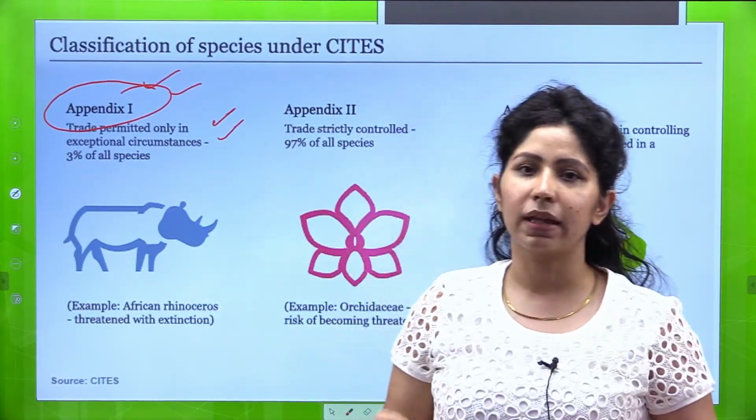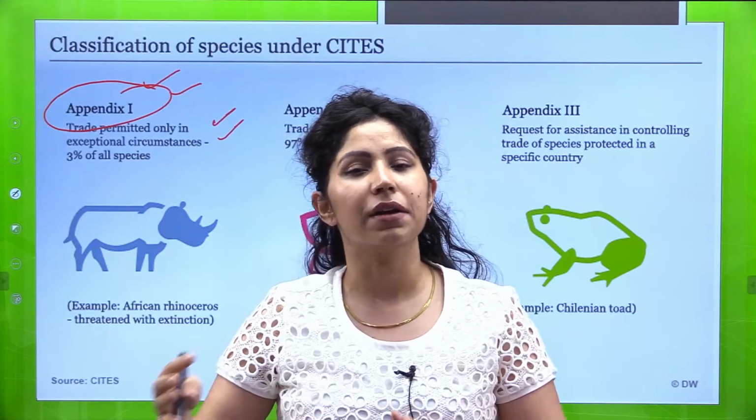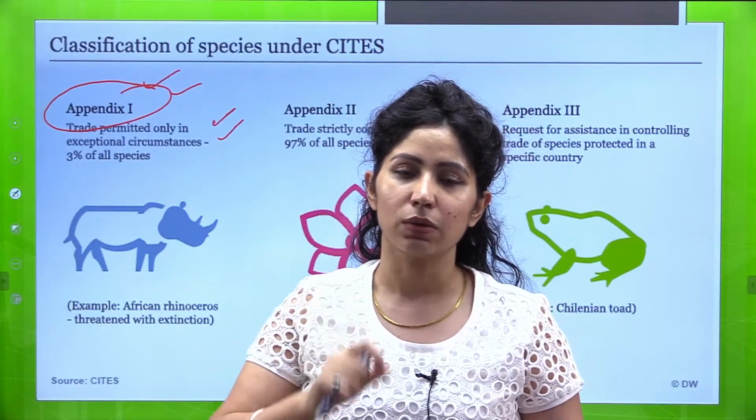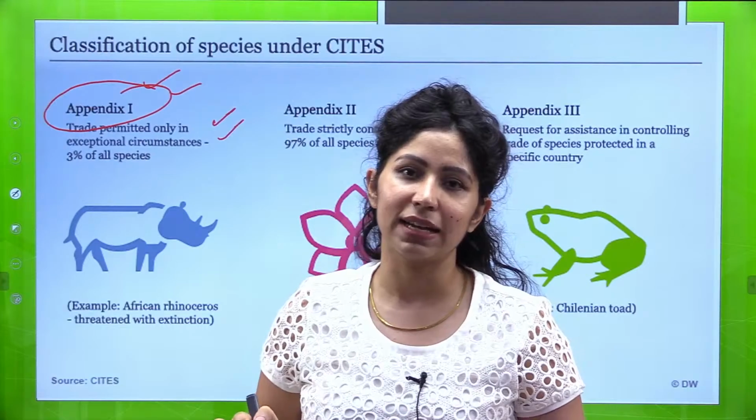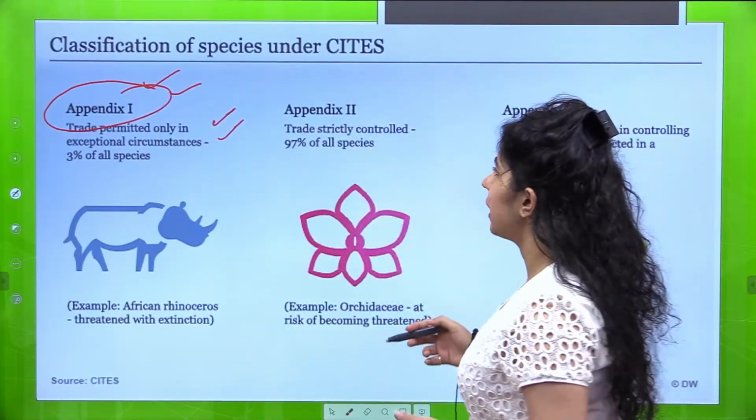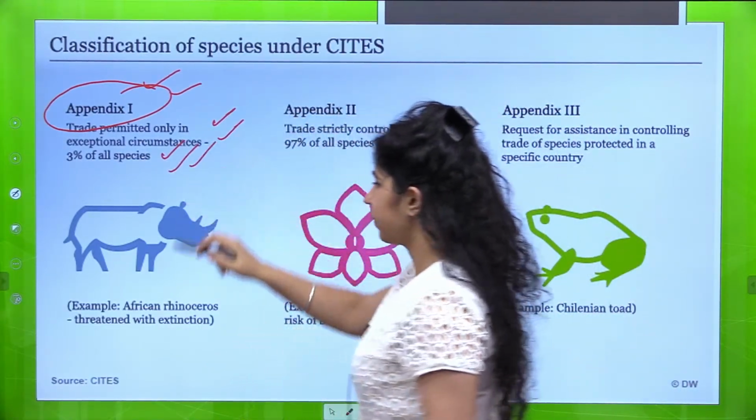For example, अगर एक country के zoo से दूसरी country में transfer करना है किसी को, so CITES, so that permission has to be taken. These animals are listed under appendix 1.